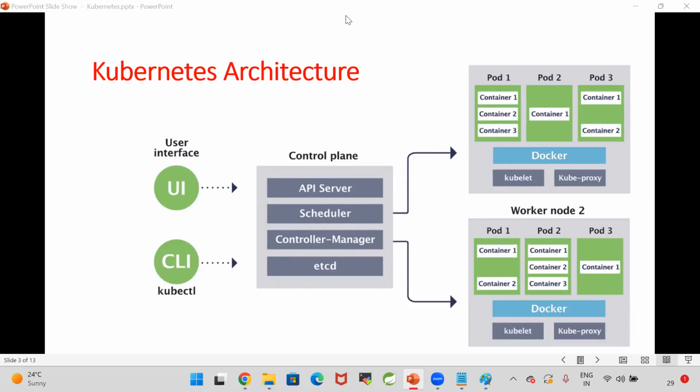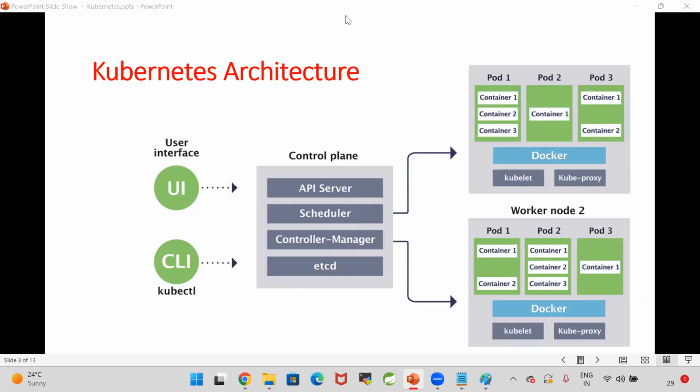I'm assuming kubelet will communicate with the controller manager or control plane? I told you 10 times, scheduler will talk to kubelet. Scheduler should identify in which worker node the pod should be created.